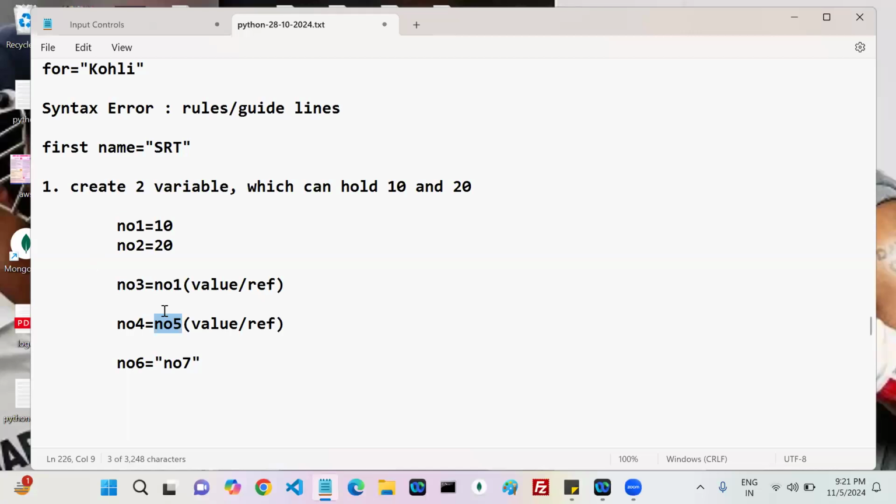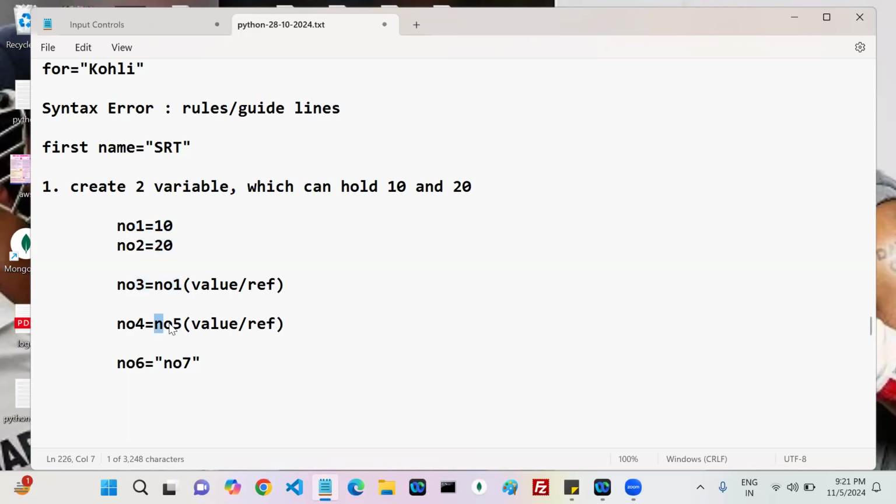Now you can check: does number 5 refer to some value or not? First of all, is number 5 there or not there? Is my number 5 defined before this statement? Not there, right?